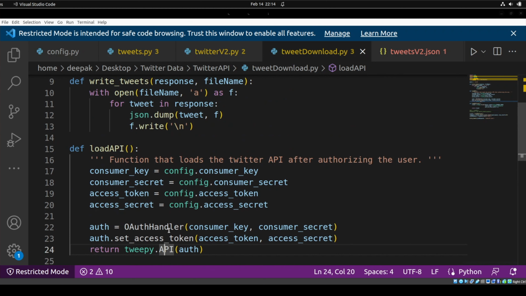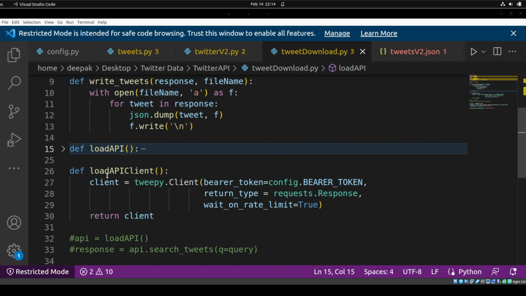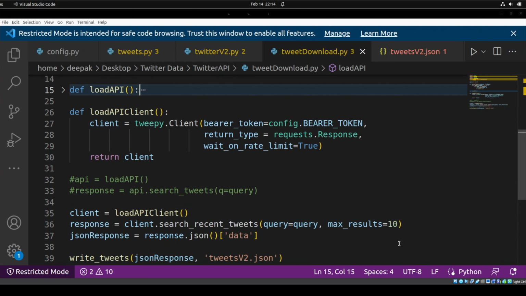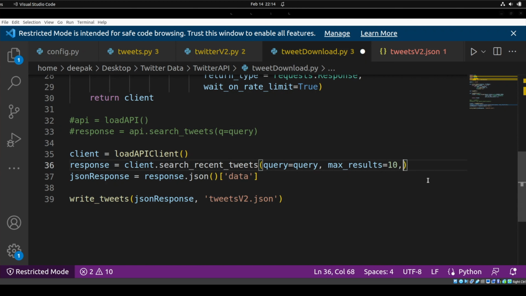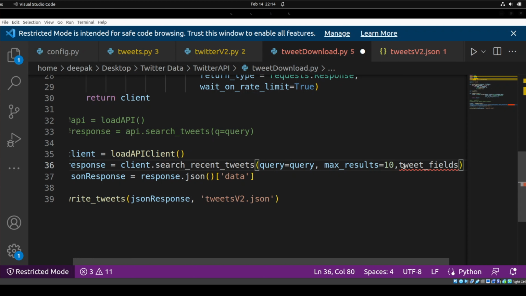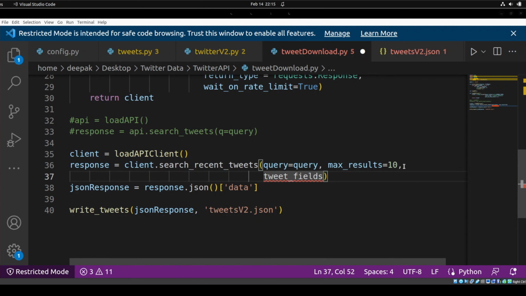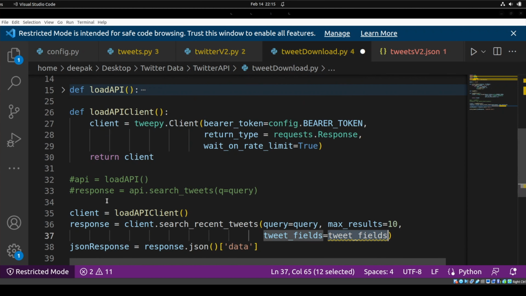If you want to get anything extra, in this program we are not using this load API. We are just using API client. If you want more, after the maximum results, maybe you can write a few more things, whatever you want. Maybe you want tweet fields. If you want tweet fields, I will go into another line, and then you can write tweet fields, but you need to define what tweet fields is before this.